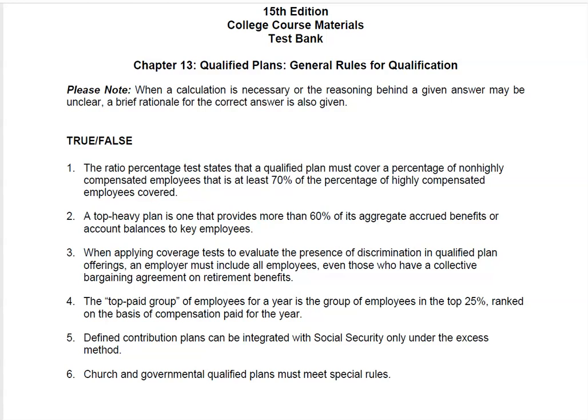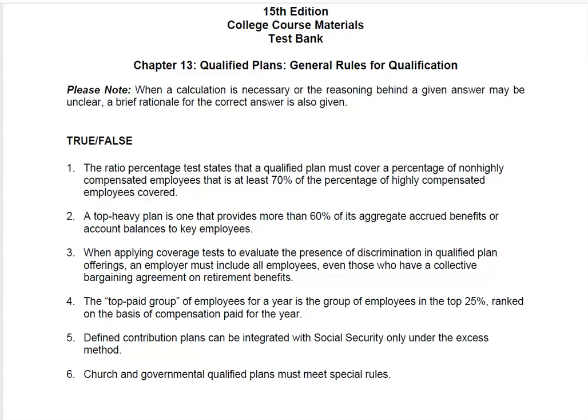Go ahead and read number 2. We'll pause. The answer to number 2 is true. The top-heavy plan is one that provides more than 60% of the aggregate accrued benefits or account balances to key employees. Let's pause and read number 3.